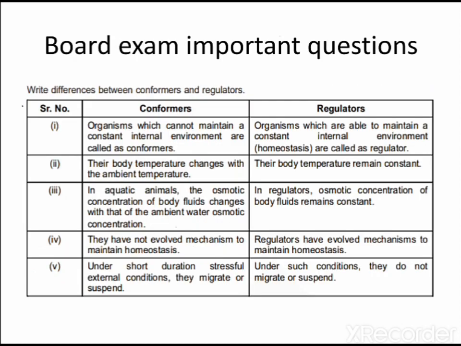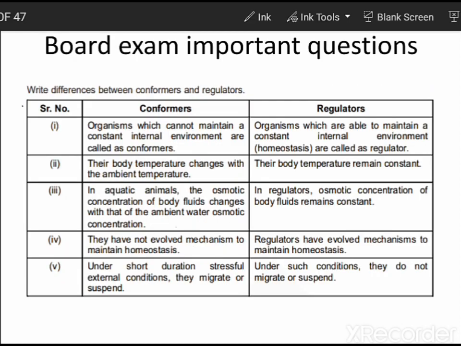So let us start with the first question. This is an important question. Write the differences between conformers and regulators. If we take the case of conformers, we have seen that these organisms cannot maintain a constant internal environment and are called conformers. Their body temperature changes with the surrounding temperature or the ambient temperature. In aquatic animals, the osmotic concentration changes with that of the ambient osmotic concentration.